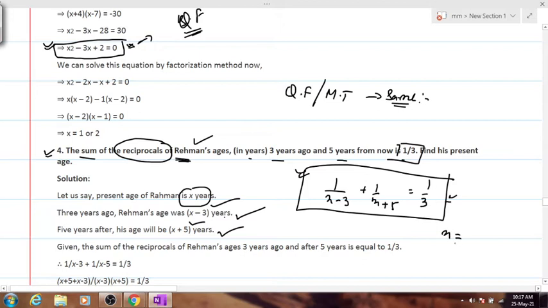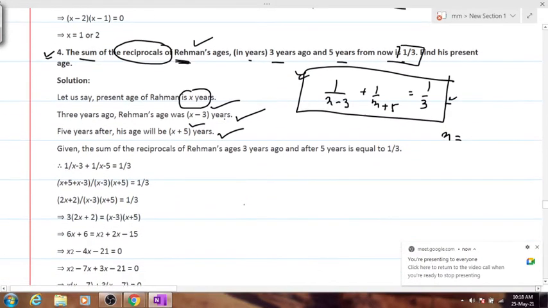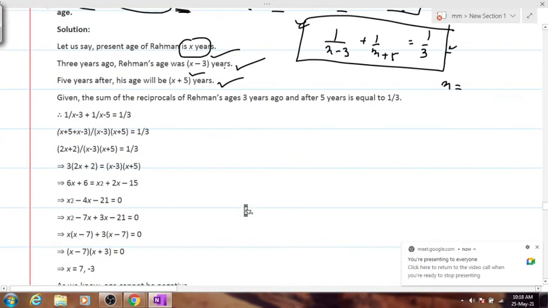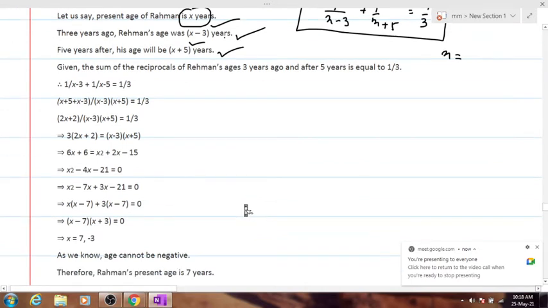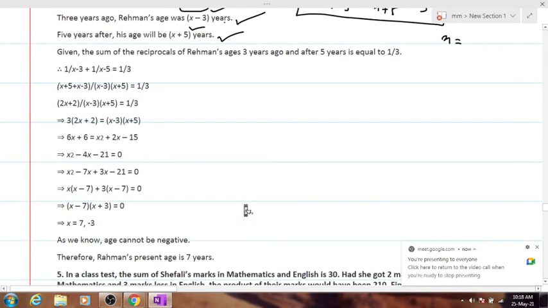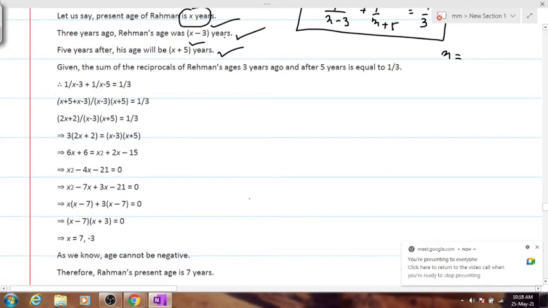Can anyone tell me? 7 or minus 3, very good. So obviously we cannot take age as negative, right? So we'll take it to be 7 years. Rahman's present age has to be 7 years.